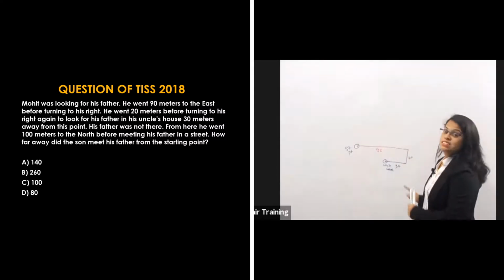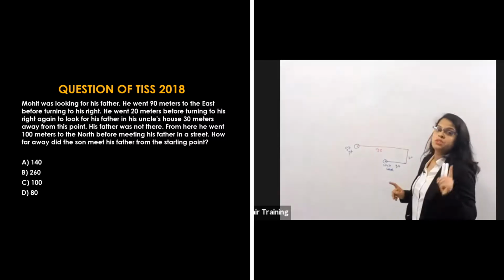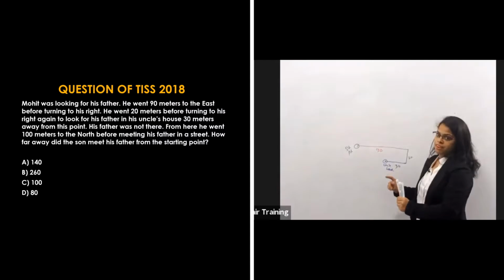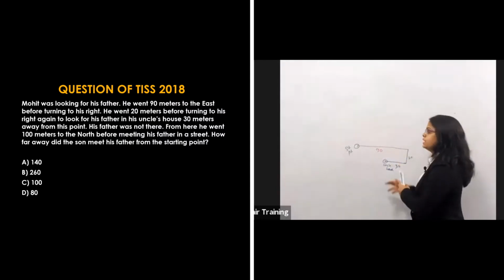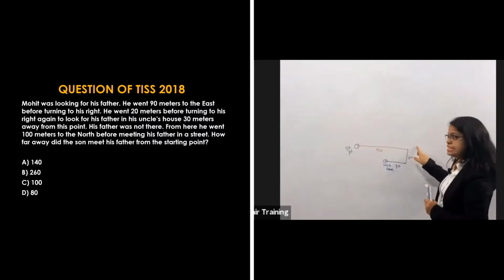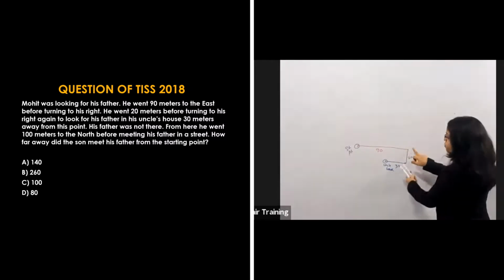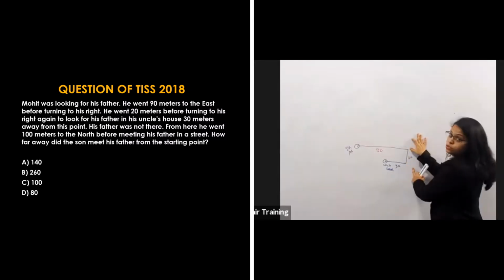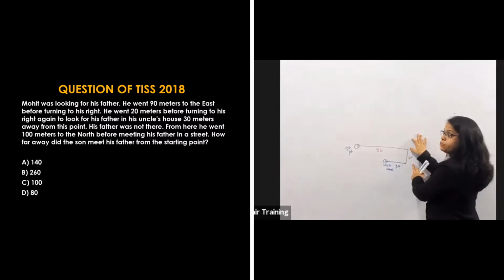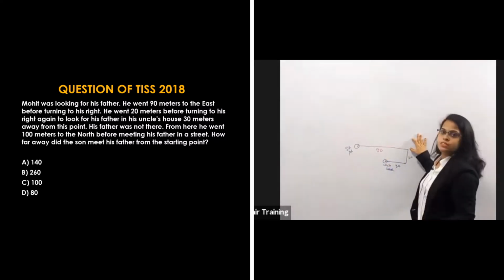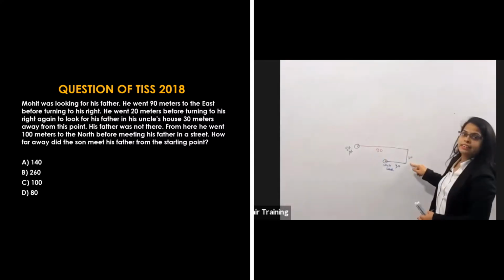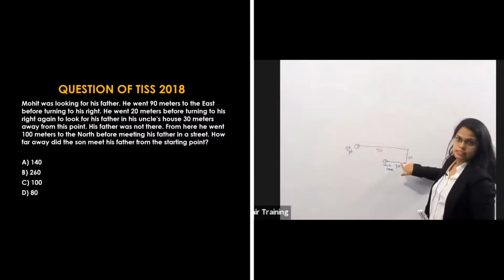I am explaining once again up to this. This is a most important question, so please read and see again. Mohit was looking for his father. He went 90 meters to the east before turning to his right. That means now he turns to his right. Then after this, he went 20 meters before turning to his right again. That means he is taking a right again.